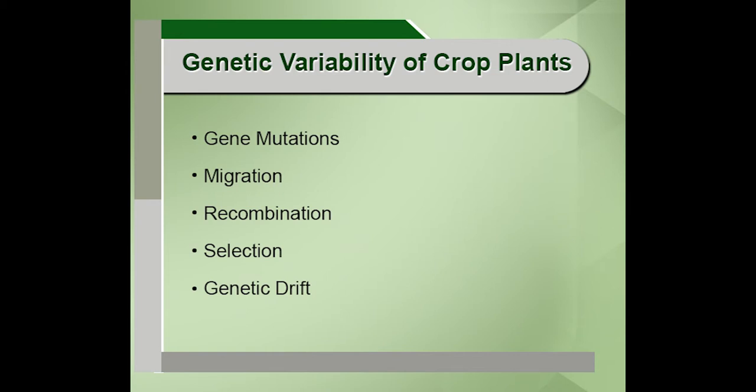The next important thing is selection. Selection is a very important phenomenon responsible for causing variability. It means the non-random differential reproduction of genotypes. It can be either a natural phenomenon or artificial, driven by human activity. If the selection is natural, it is occurring in a natural population and driven by natural factors like the climate, the environment, or even the soil. The process of selection driven by these factors is called natural selection.